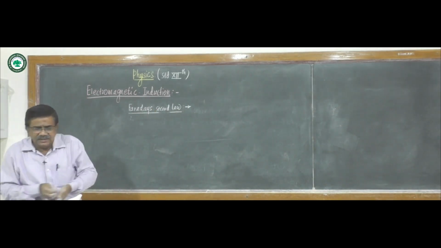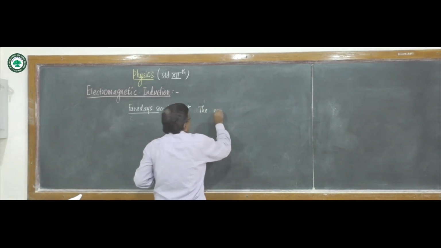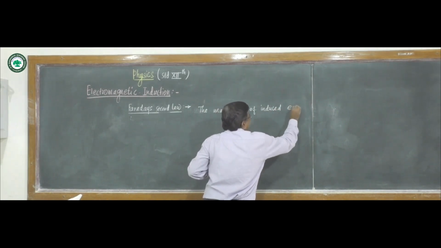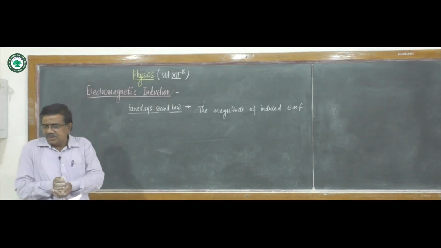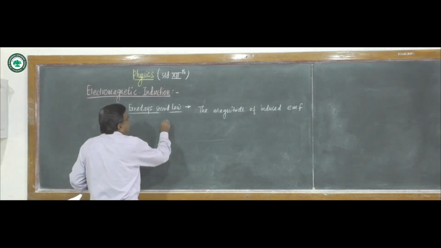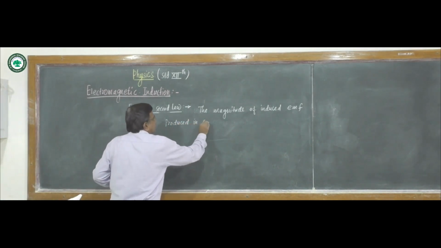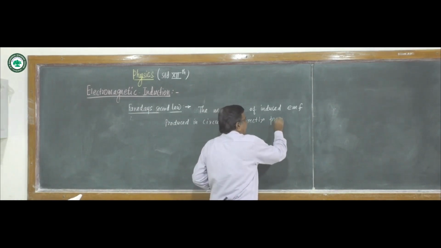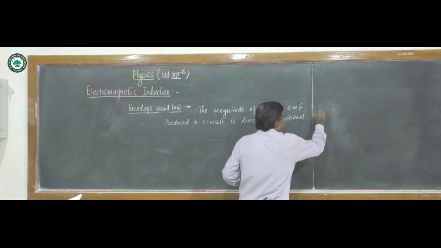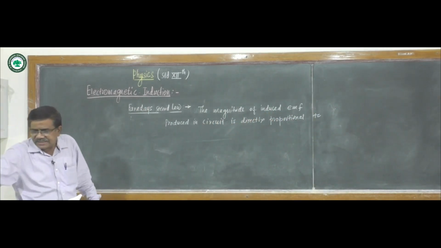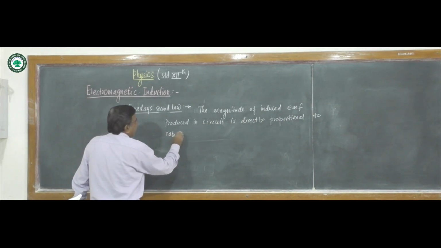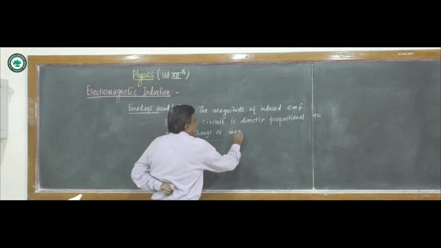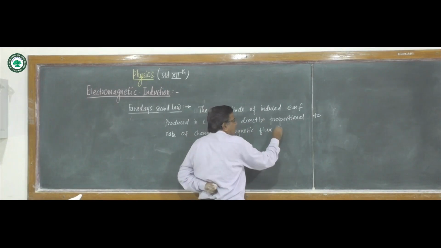The law states that the magnitude of induced EMF produced in a circuit is directly proportional to the rate of change of magnetic flux linked with the circuit.